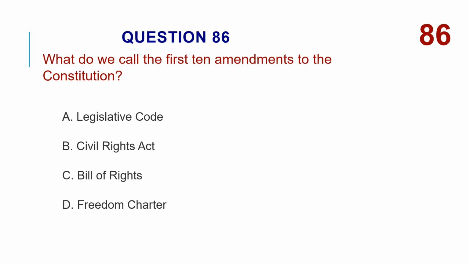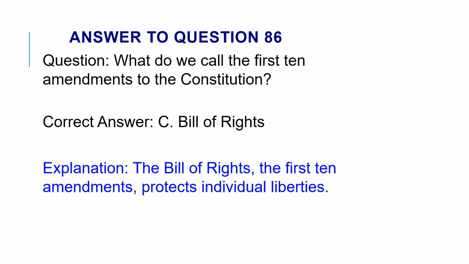What do we call the first 10 amendments to the Constitution? A. Legislative Code. B. Civil Rights Act. C. Bill of Rights. D. Freedom Charter. The correct answer is C. Bill of Rights. The Bill of Rights, the first 10 amendments, protects individual liberties.